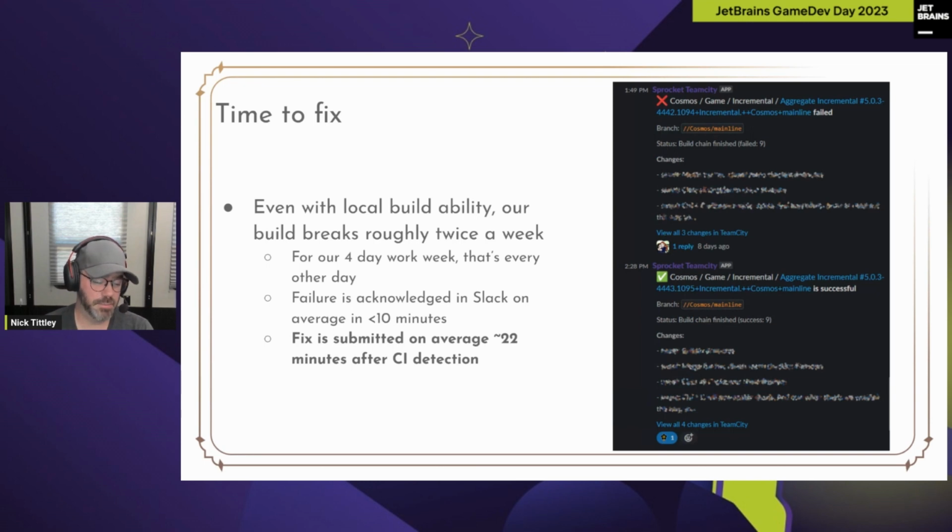They know generally what was broken, and it can be fixed really quickly. I should add that this is compile errors or blueprint errors. This is not automated testing, deep game introspection breakage. These do still happen, and they're not caught, of course, by this system.